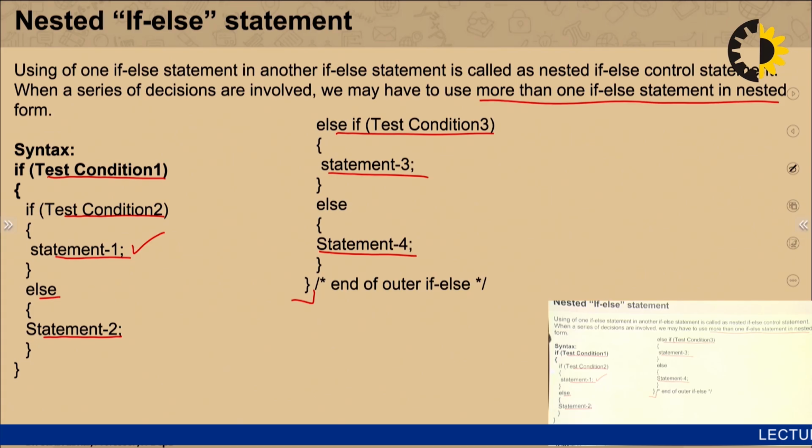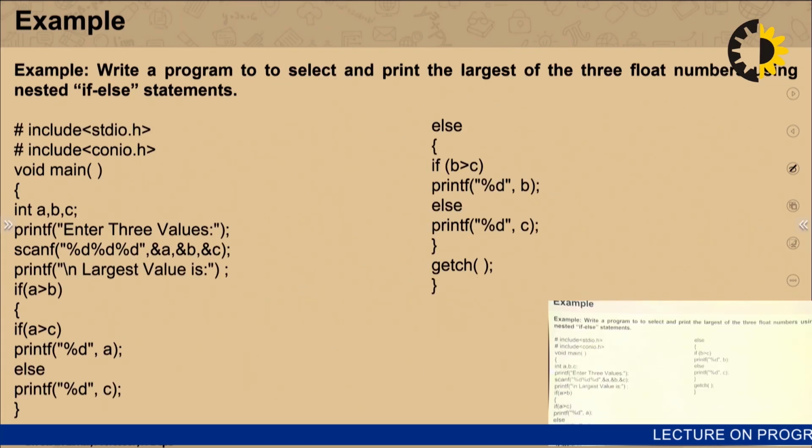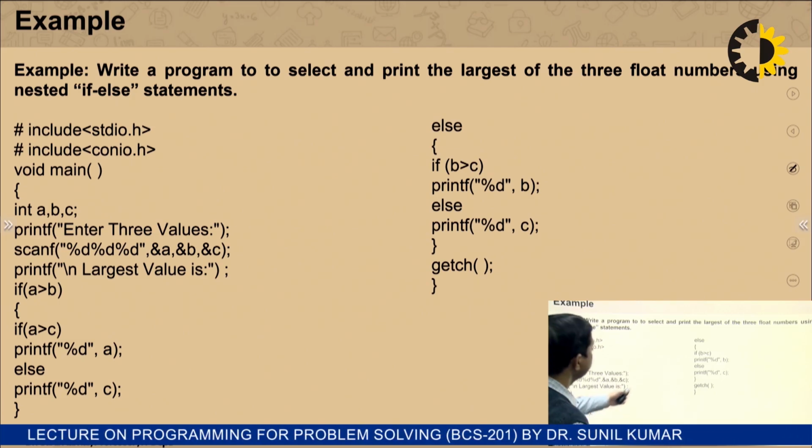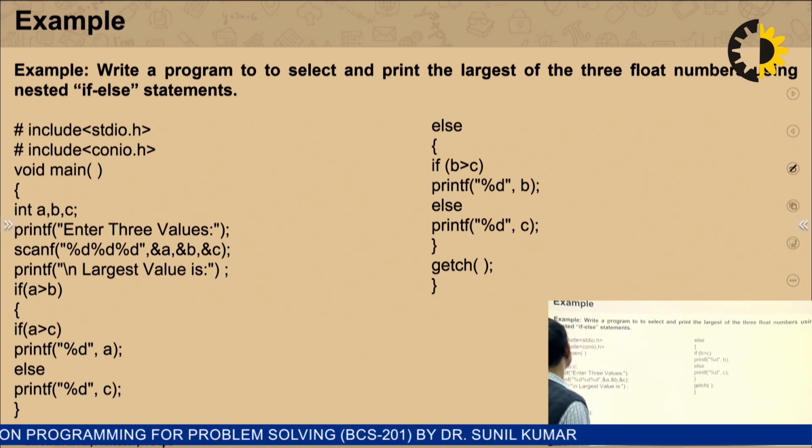Let us understand with the help of a program. Now we have to find out the largest among 3 numbers, and this time we have to do this with the help of the nested if-else statement.